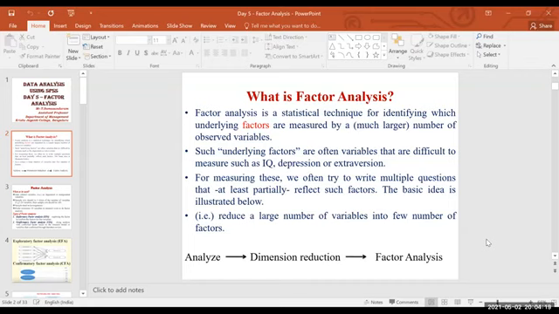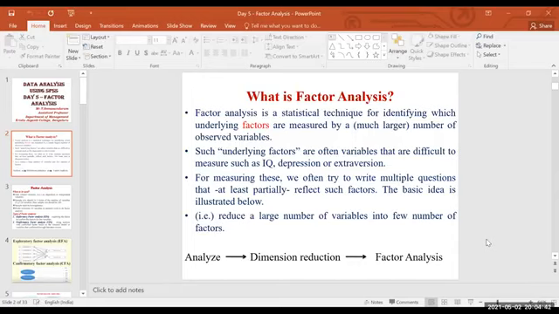For that purpose, we'll be using factor analysis. In simple terms, it is used to reduce your number of variables into factors. Sir, I have 50 variables. There is no need to mention all the 50 variables because some variables have similarity. So the 50 variables, I can make them into 10 factors or 5 factors.